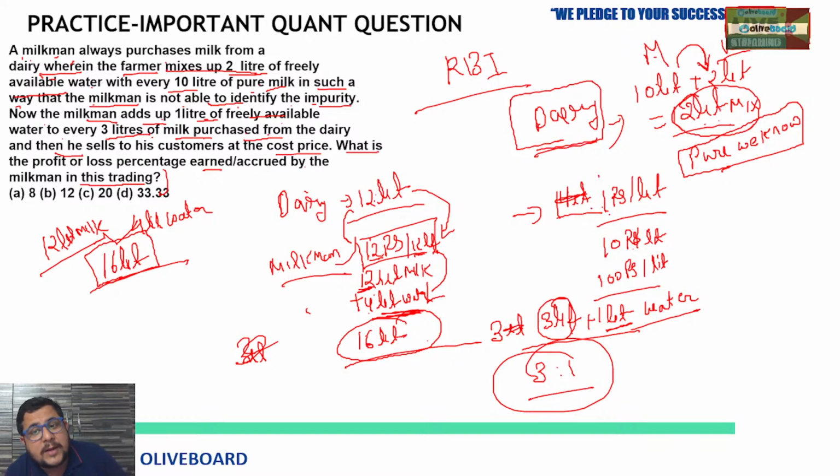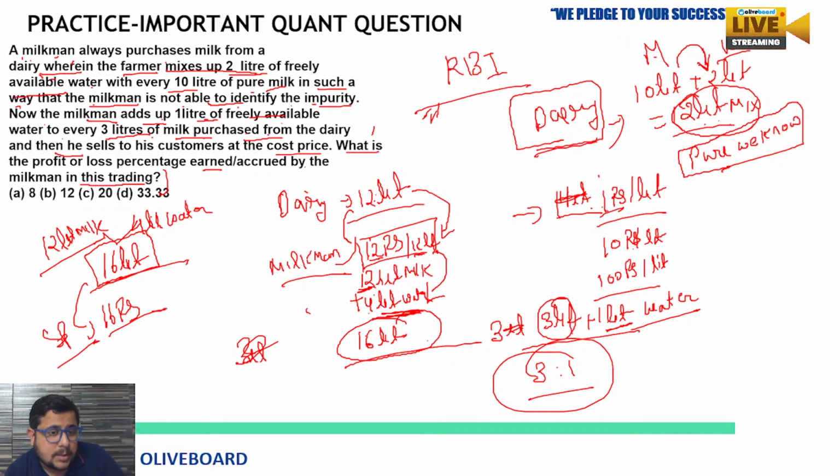He purchases 1 liter at 1 rupee. So he is selling this 16 liter at 16 rupees. This is the selling price, 16 rupees. But actually, the cost price of this 16 liter is only this 12 liter milk which he purchased from the shopkeeper. So it cost him 12 rupees. So this 12 rupees milk he sold at 16 rupees.